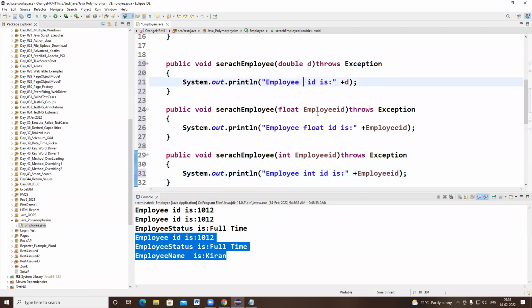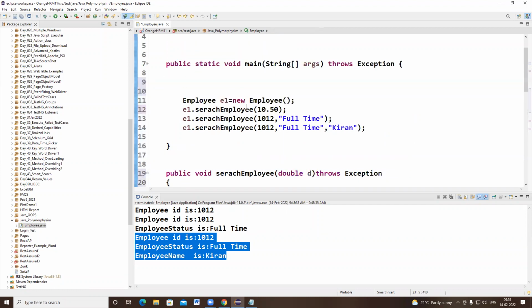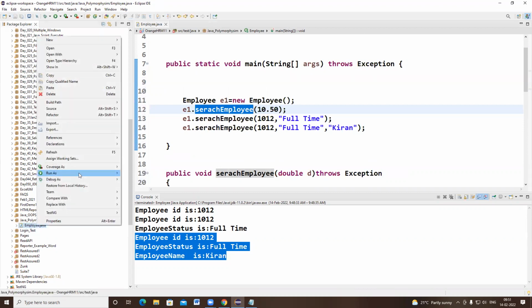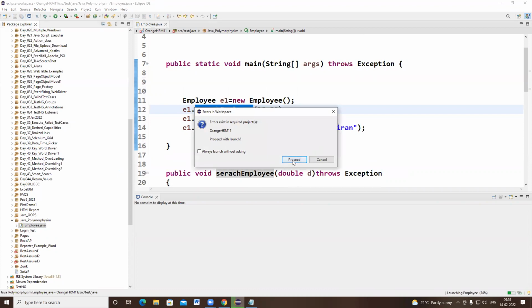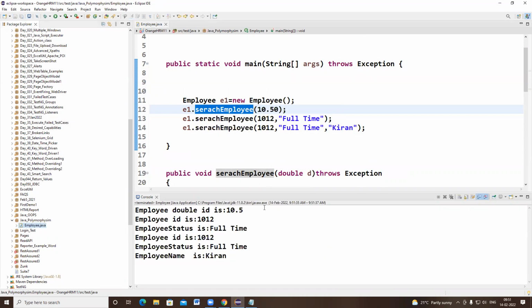Employee double ID is. So now I want to know, while executing this method, which of the methods will be executed? Just a minute. So employee double ID has been executed.